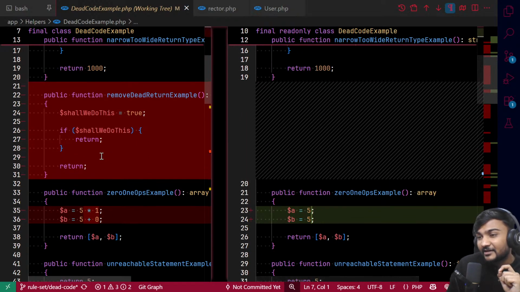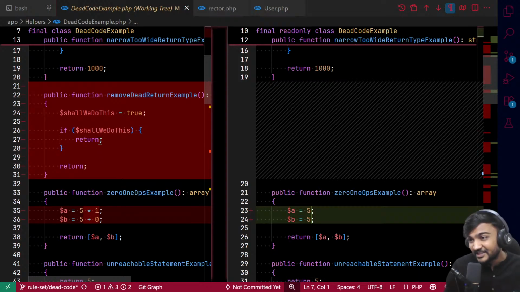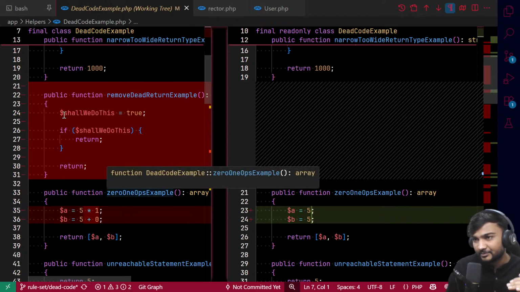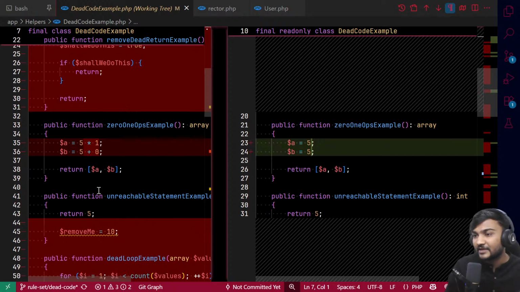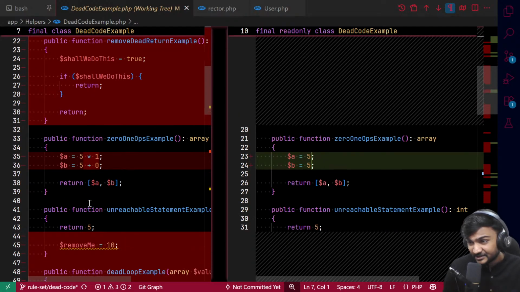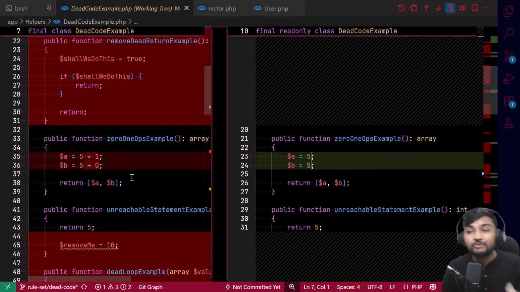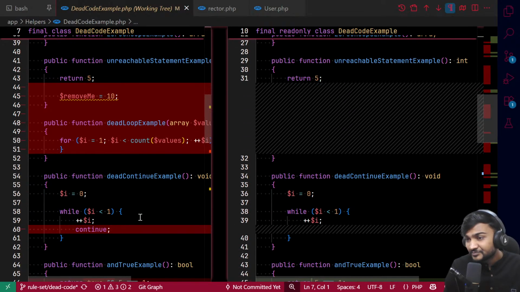Actually in this case, what really happened is, firstly it was something like this, where it returned true, so it was always true, so it has removed this. Then there was just an unused function, so even if it was public, it was doing nothing, and that's why it was removed. Now you can see that multiplying 1 into 5 is not making sense at all, or adding 0 to the 5 is not even making sense, so it has removed that as well.